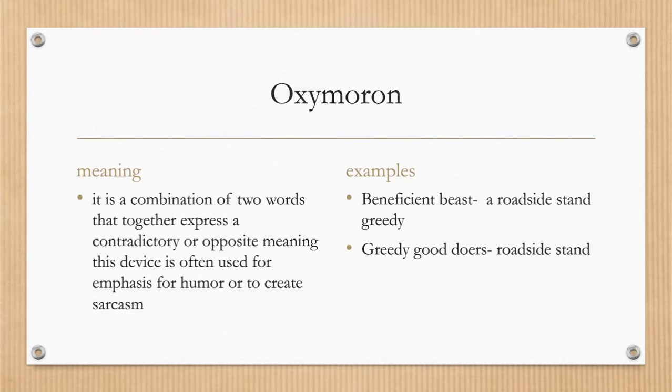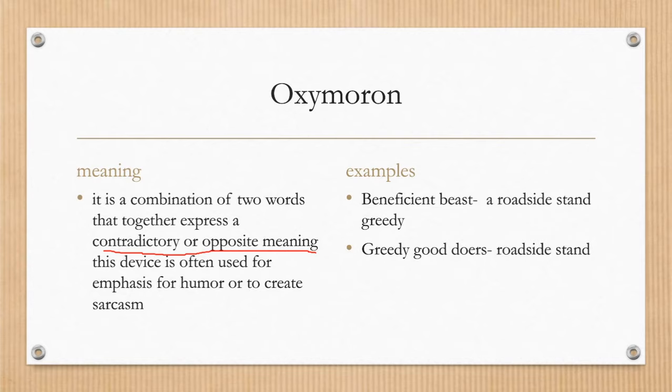Okay students, first let us see what is oxymoron, or what do you mean by oxymoron. In oxymoron, there is a combination of two words that together express a contradictory or opposite meaning. In this device, it is used for emphasis, for humor, or to create sarcasm.